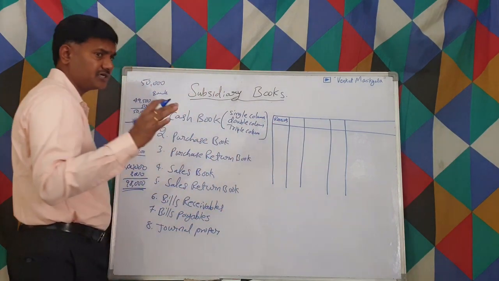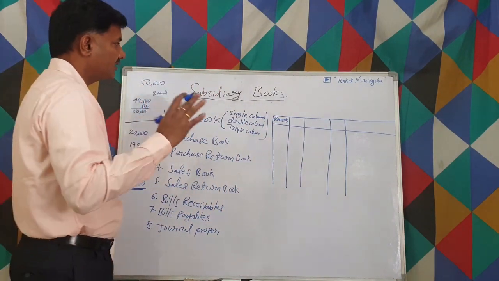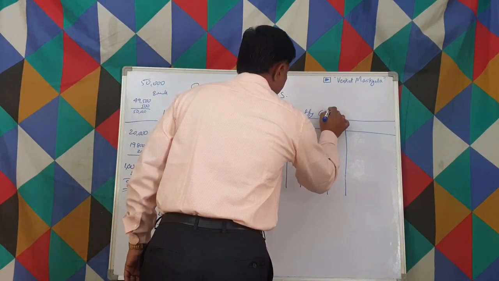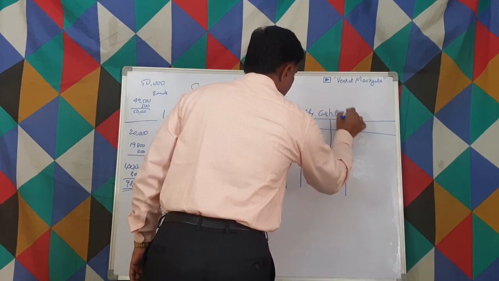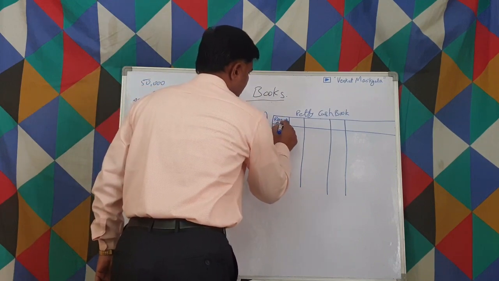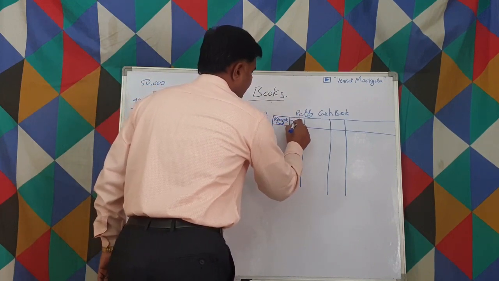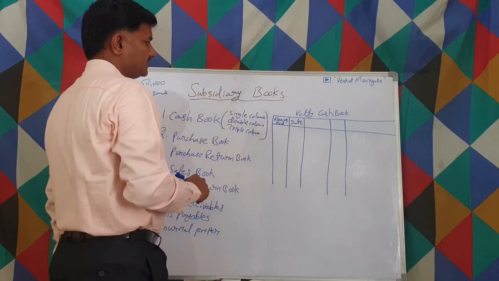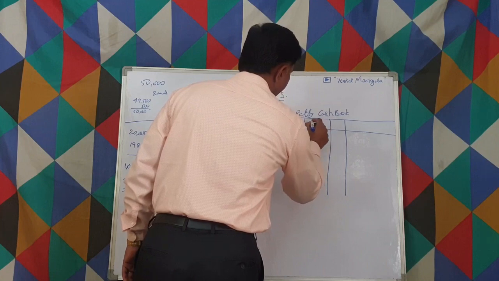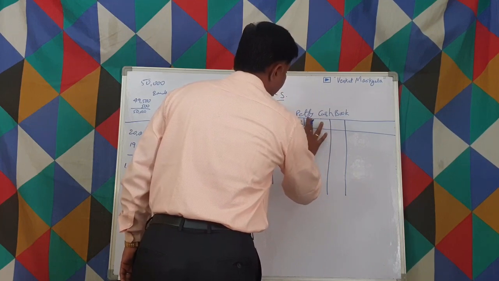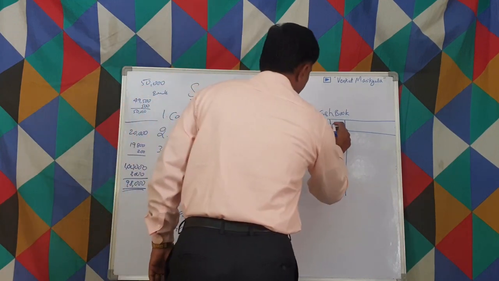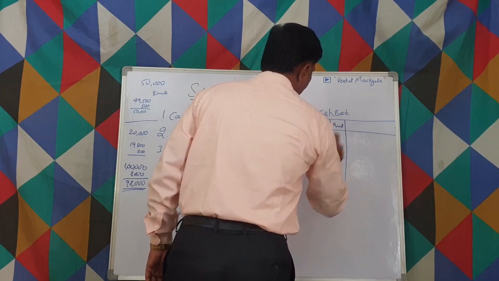Here it does not have debits and credits. Receipts amount we write, and the date on which it is received, and particulars. It's nothing but payments, and this is the amount. What is the amount? The payment amount.